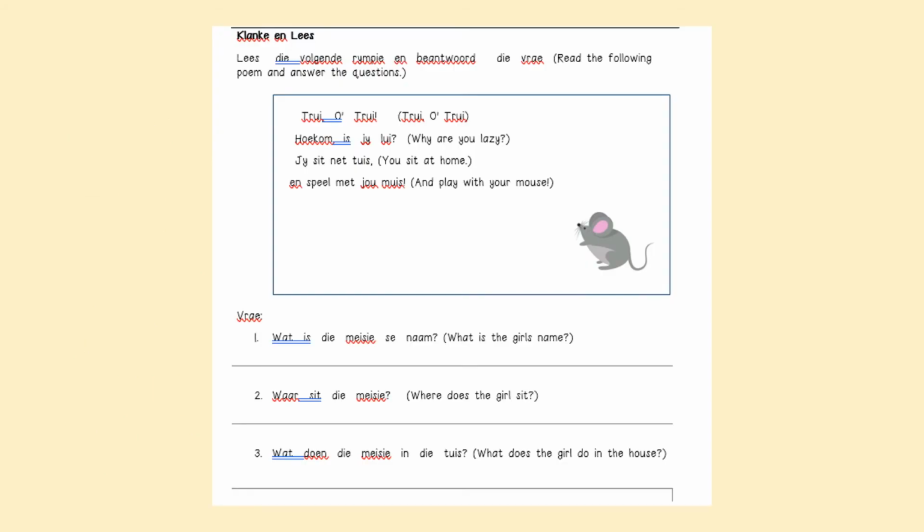In jou werkboek vir Dinsdag, in your workbook for Tuesday, dit sê klanke en lees. It says phonic and reading. Lees die volgende rympie en beantwoord die vrae. Read the following poem and answer the questions. So the same poem that we just read, there are some questions that you are going to read and you are going to answer them.